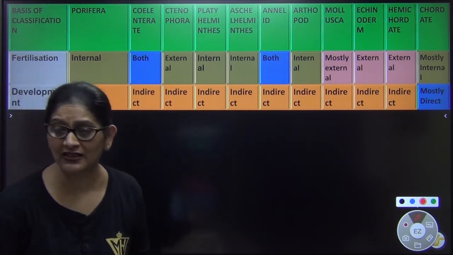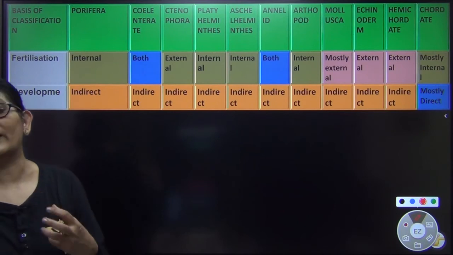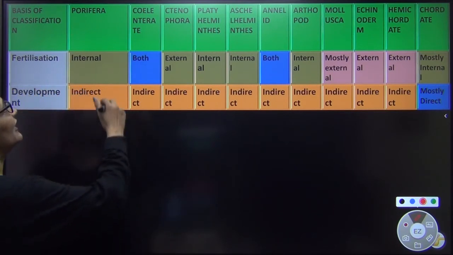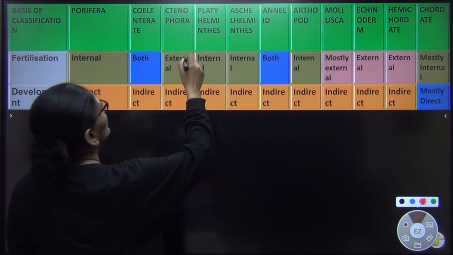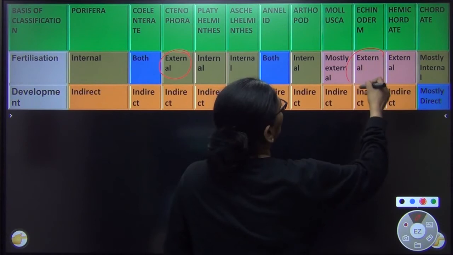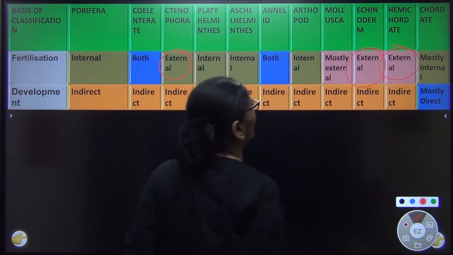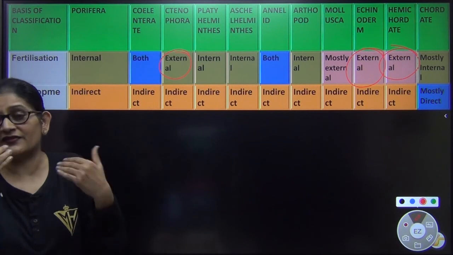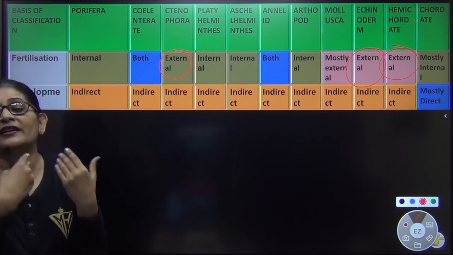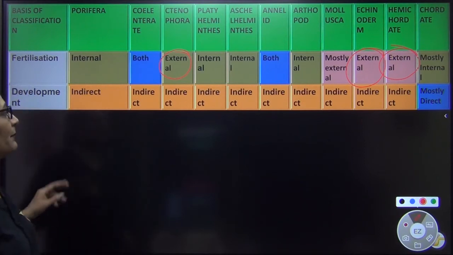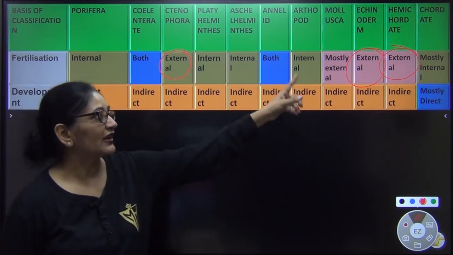I cannot help you much, except in most of the aquatic organisms, the fertilization is outside the body of the female. Right? So at least the exclusive ones. See, this is exclusively marine, that is external. In others, in few, it is within the body of the female, in few it is outside, right? So this you have to learn. And development is indirect in all except chordates.